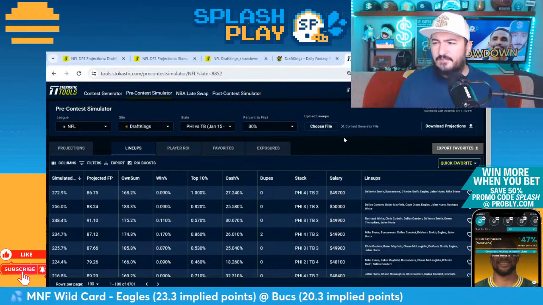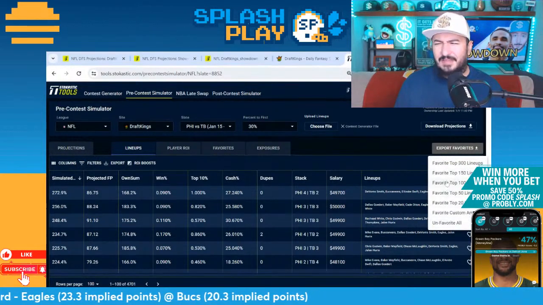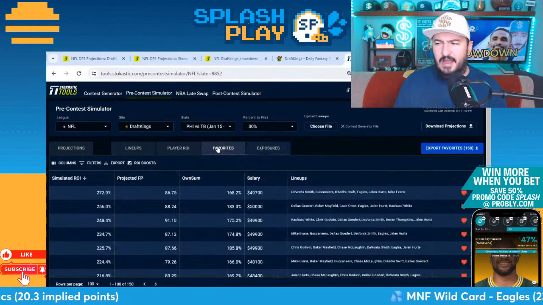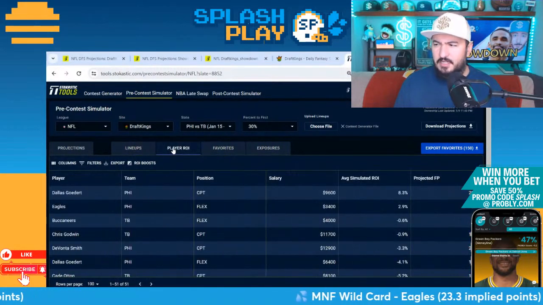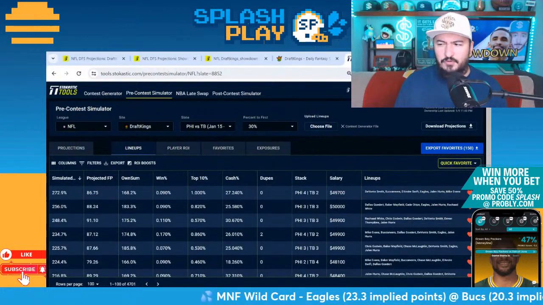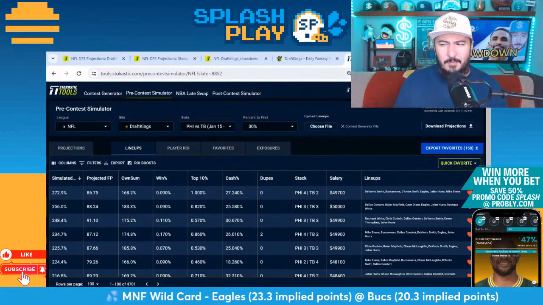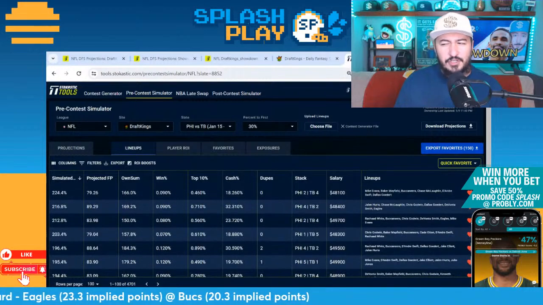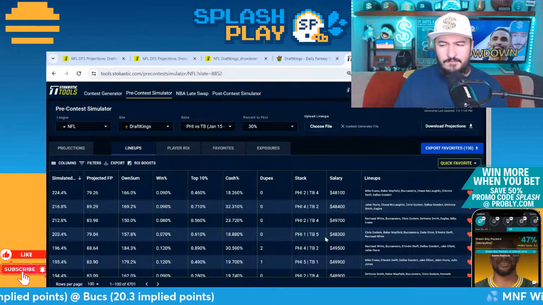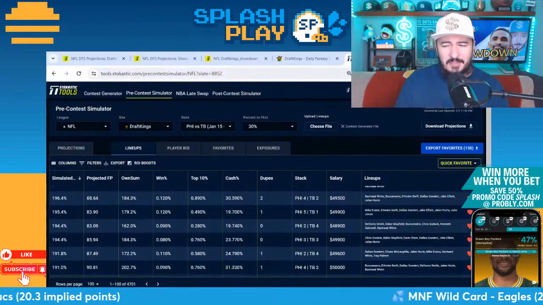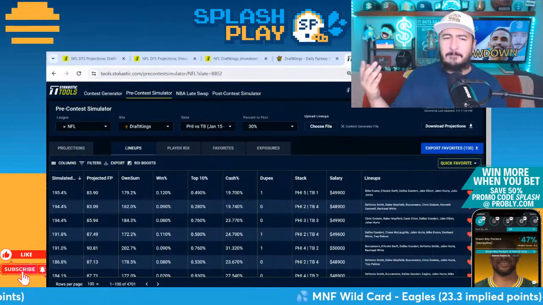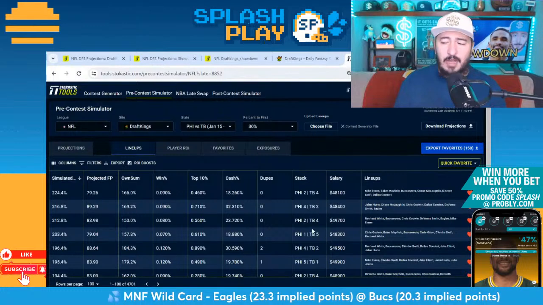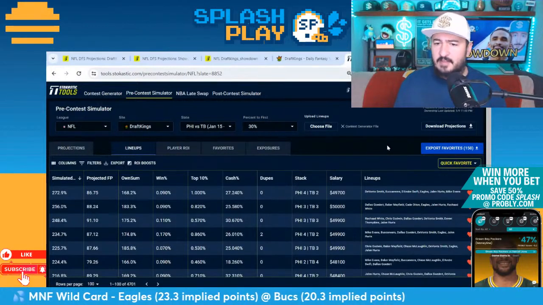Let's see. I could try to find the overall structures here, but I don't think they have a way to do that. I don't think you can find the stack exposures overall here in terms of which ones are more 4-2s or not. But again, you are getting a lot of Eagles dominant: 4-2 Eagles, 3-3, 3-3, 4-2, 3-3. 1-2-4 here for Tampa Bay, 1-1-5. But again, a lot of Eagles dominant stuff coming up in the Sim too. The Sim basically is going to parrot back what you see in an optimizer for the most part. It's just going to tell you which parts are the best part of your optimizer lineups, but you're not getting a lot of Bucs heavy stuff here.